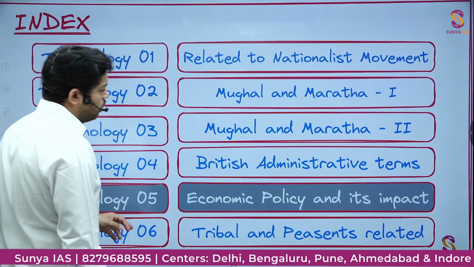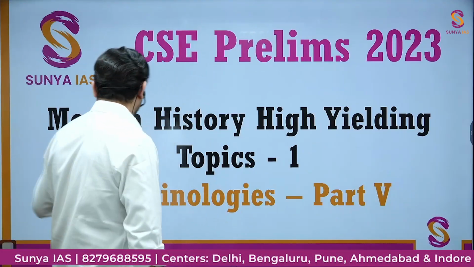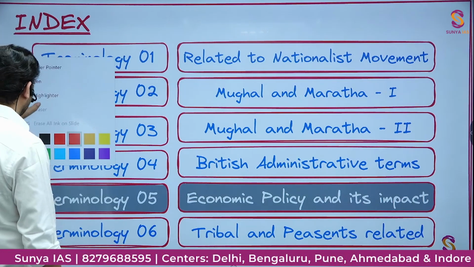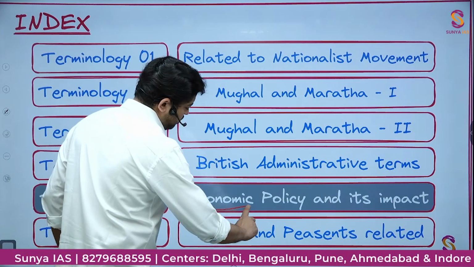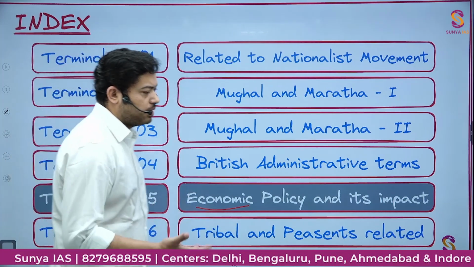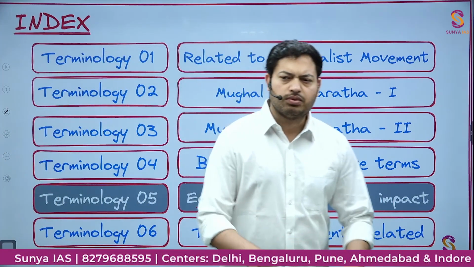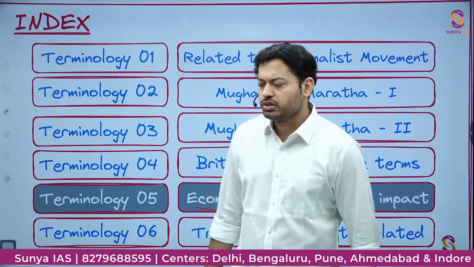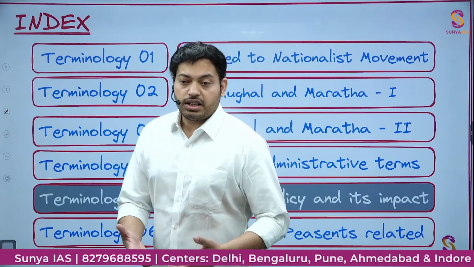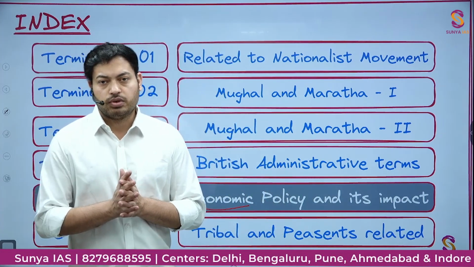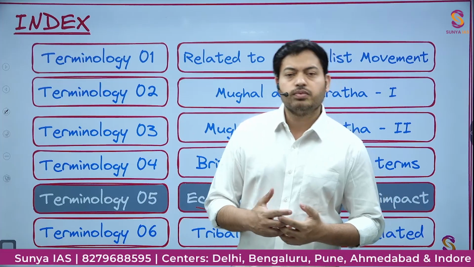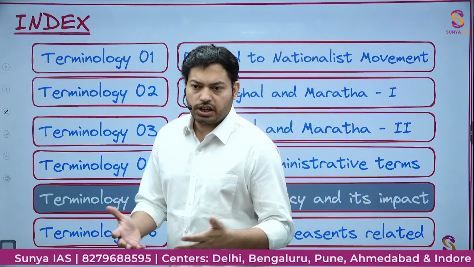So today's whole point is going to be about economic policies and its impact. In the British period, what really happened economic policy wise, those things we have to discuss, the keywords regarding it. Obviously, when we discuss economic policy, one of the major things about the British period was their revenue settlement system. What were the different methodologies they used for revenue settlements?